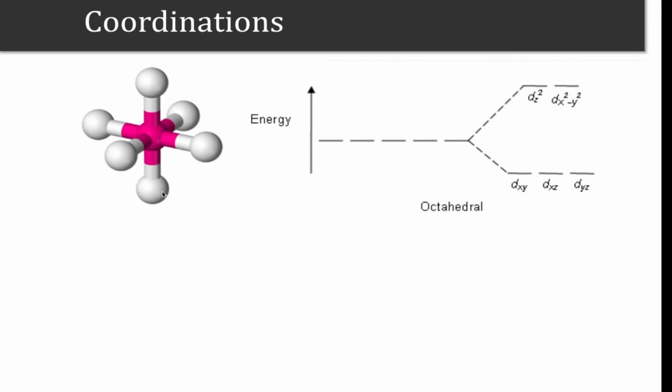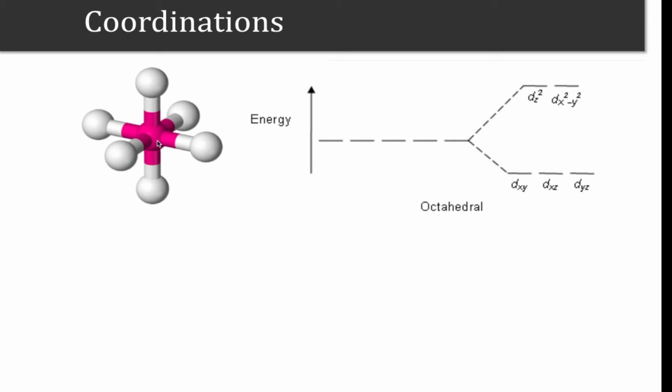So here is one example of octahedral coordination. The center atom, the pink one, is our 3d transition metal ion of interest, and these white atoms are the coordinating atoms. You can see that there are 6 white atoms. This makes an octahedron, keeping the transition metal atom at the center.